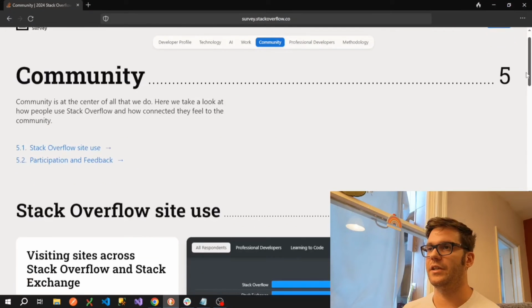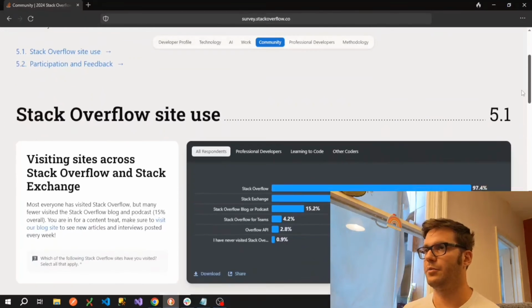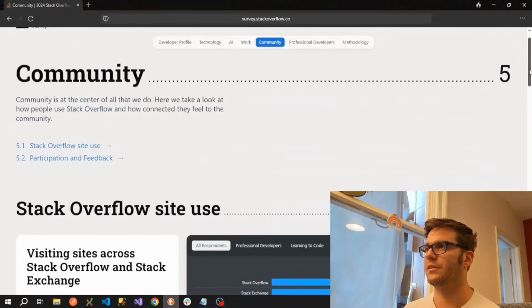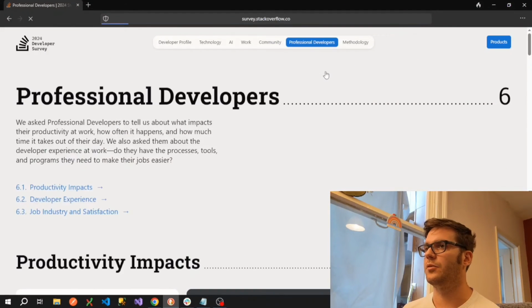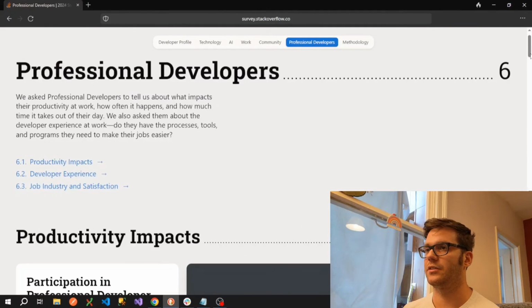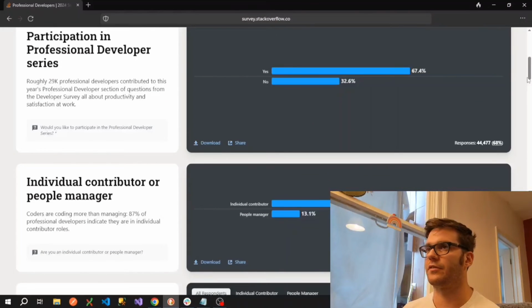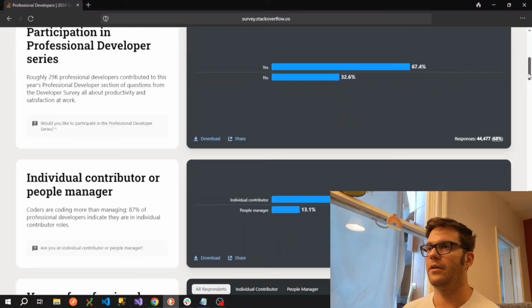The community section here is mostly kind of promotional content for Stack Overflow, so I won't go into too much detail around that there. So moving on to the professional developers section. We can see, again, some kind of promotional stuff around the professional developer series there. But